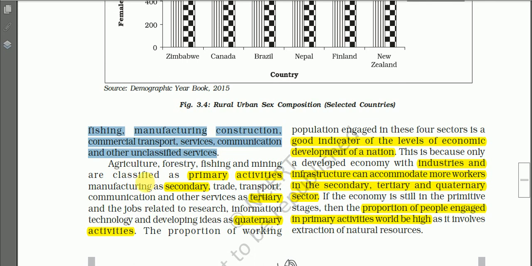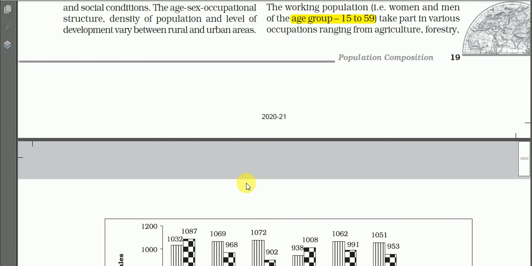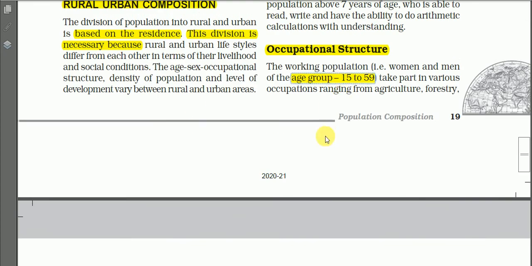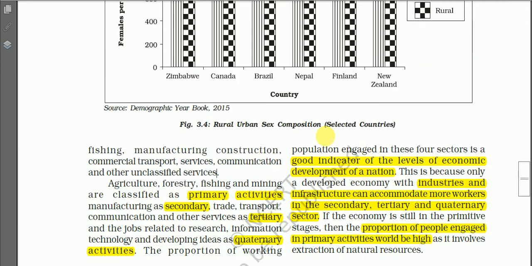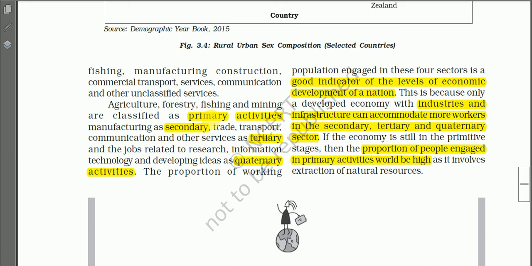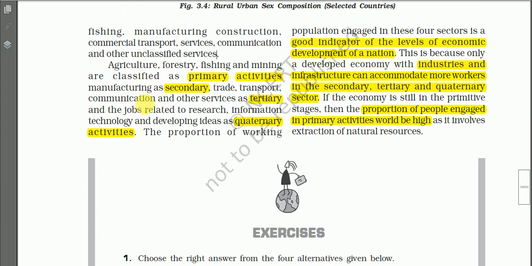So the working population of a country are those people in the age group 15 to 59. In geography, the age group 15 to 59 is known as the working age group, and people in this age group, whether women or men, are engaging in various occupations like agriculture, forestry, fishing, manufacturing, construction, commercial, transport, services, communication, and other unclassified services.